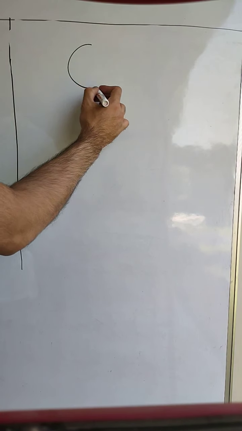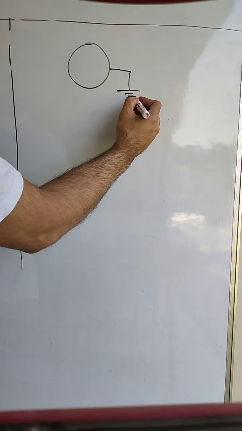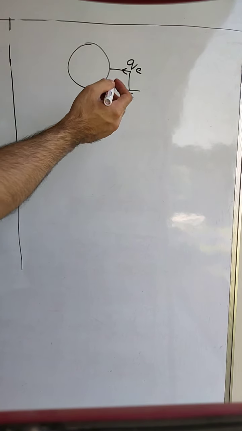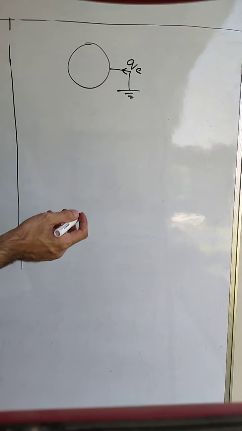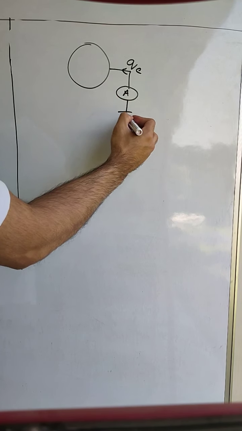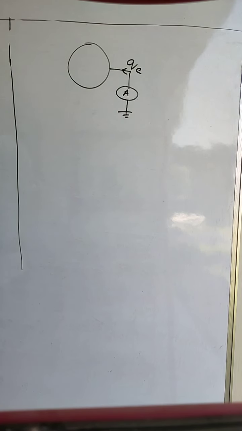Now I would like to point out here that if charge is coming from earth to the shell or sphere through a conductor, that means there is some current flowing through the conductor. The flow of charge is called current. So if we connect a metal surface with earth and a charge QE flows, then this flow of charge will induce a current in this conductor. Let us say we connect an ammeter in this connection to find out the flow of current or the value of current.